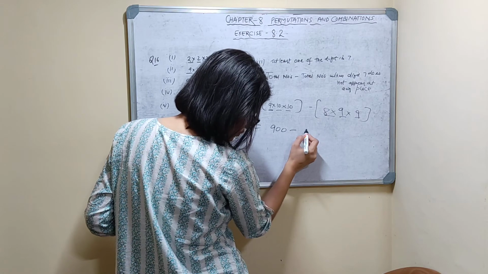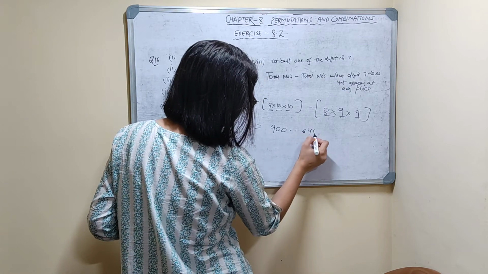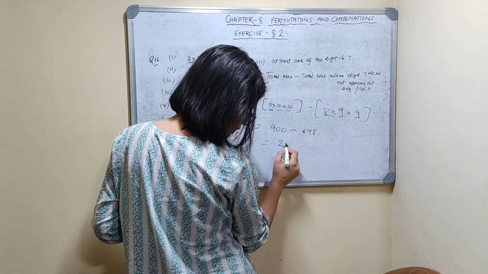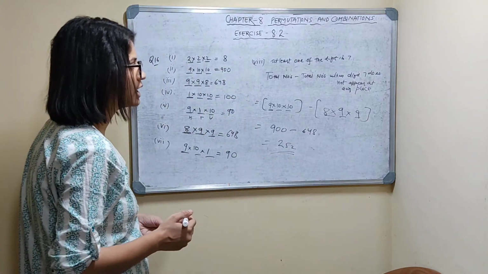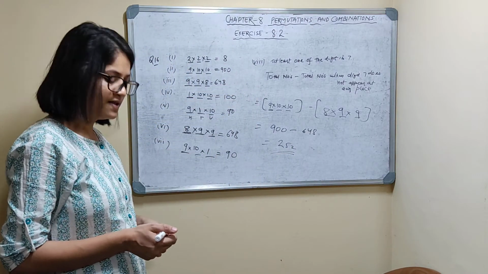So 900 minus 648 is 252. 252 numbers you can form when at least one of the digits is 7. Thank you.